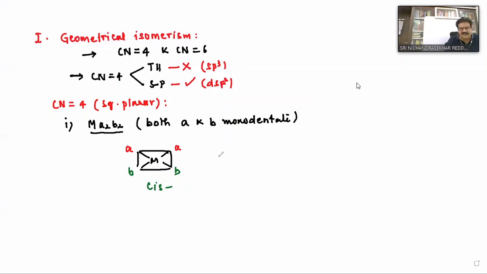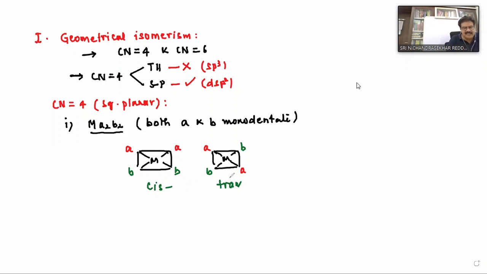Now one more I'll write here. This is M. Here I write A, and here A, and next I'll write B and B. Now this is called the trans isomer. Is it clear? Cis and trans.